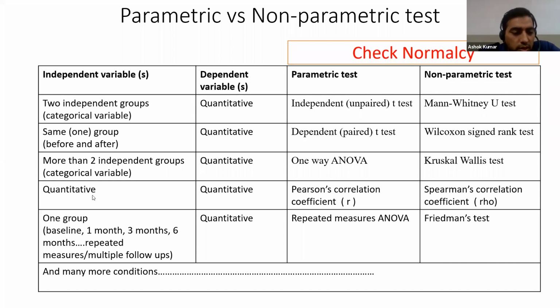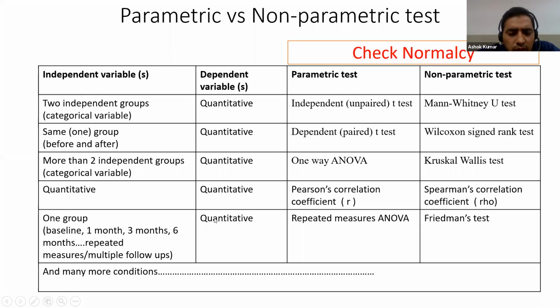And again, one group: baseline, then 1 month follow-up, then 3 month follow-up, and then 6 months follow-up. That is repeated measures or multiple follow-up only in one group, or within group, or single group. And the dependent variable is quantitative.